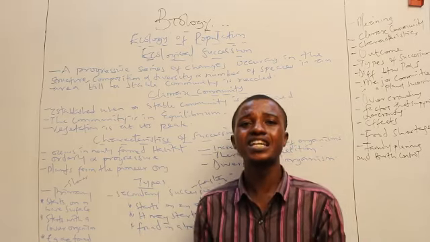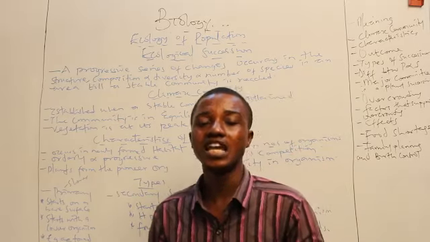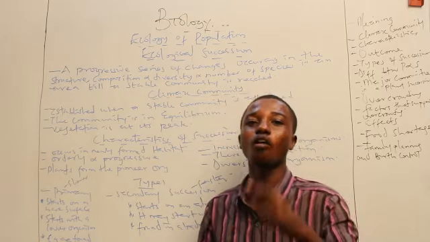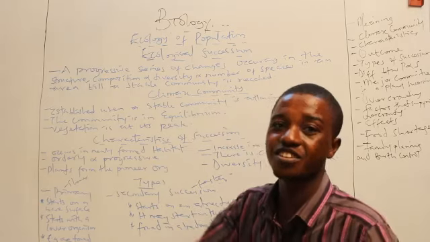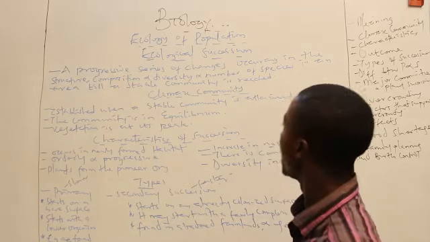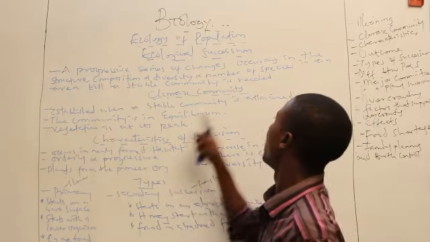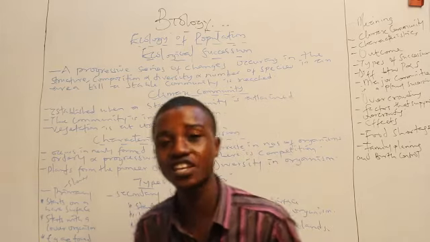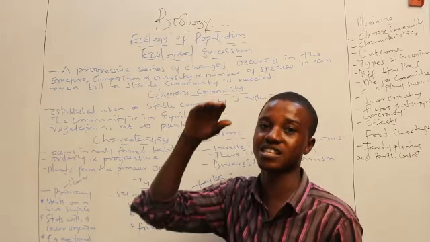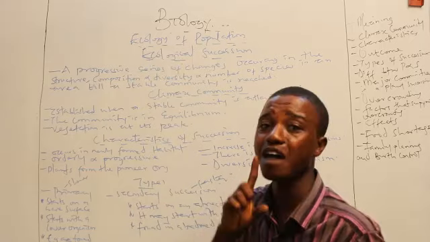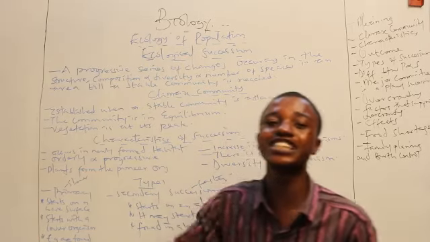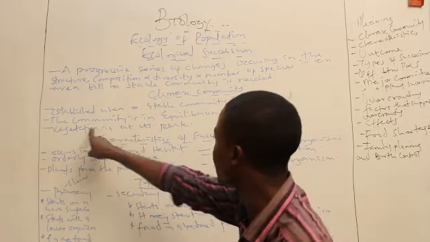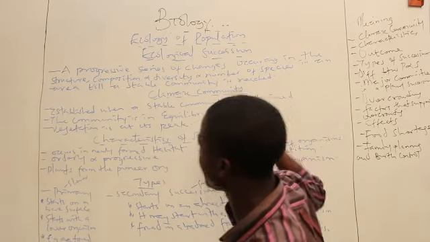A climax community is a stable community. A climax community is the final community that you see in a successional event. Are you with me? A climax community is established when a stable community is attained. Whenever a stable community has been reached, we'll say such a community has gotten to its climax, to its peak. At that peak, vegetation is high. Vegetation is at its peak in a climax community.